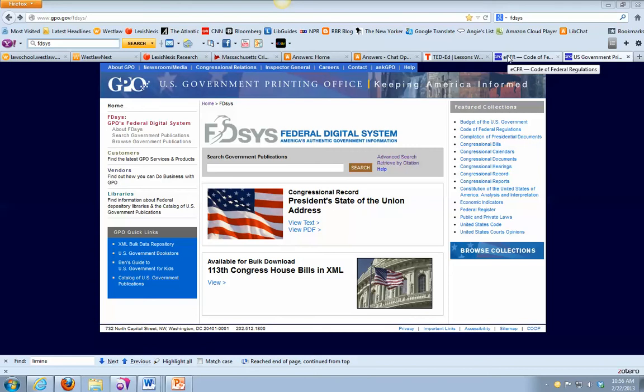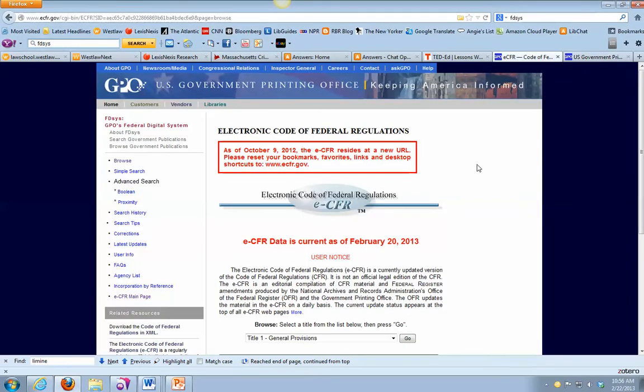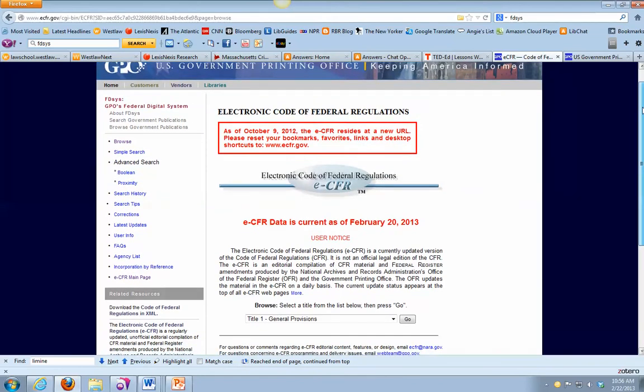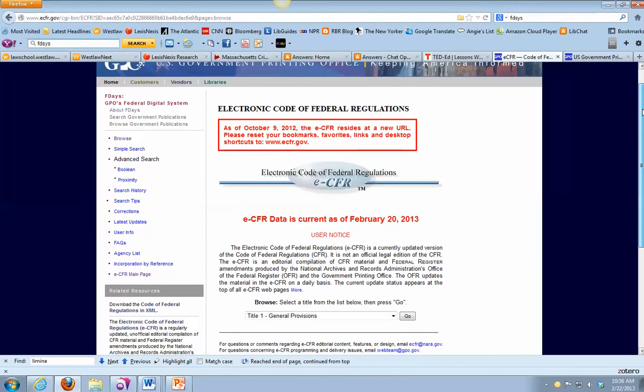If you're actually doing federal regulations research in the real world, you'll probably be using Lexis or Westlaw, which are very up to date, or this free website from the United States Government Printing Office called the eCFR, which stands for the Electronic Code of Federal Regulations. It's very, very up to date, and a great free resource that I recommend if you wind up doing regulatory research either in criminal practice on the federal level or you wind up in a different area of the law.